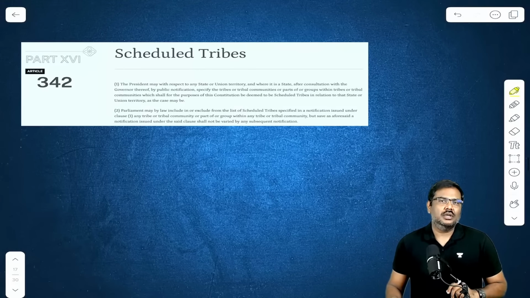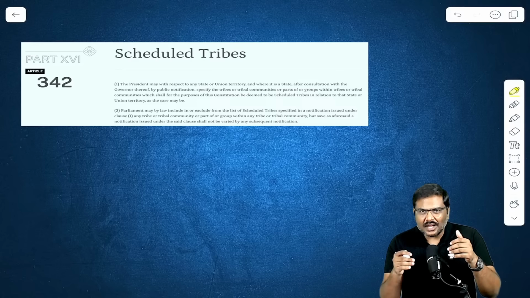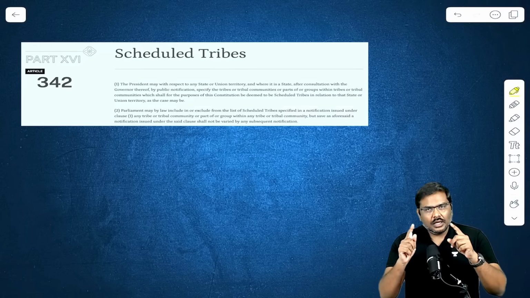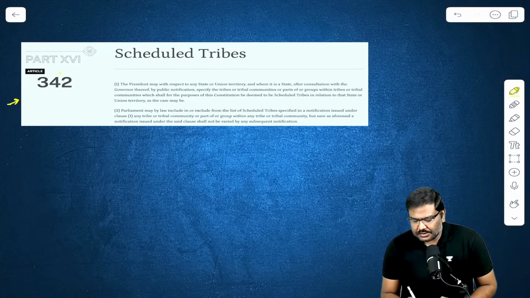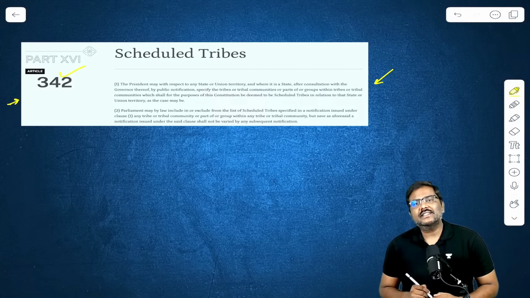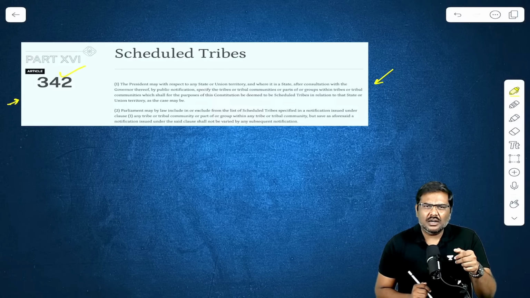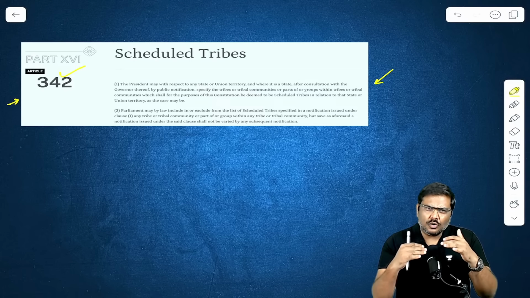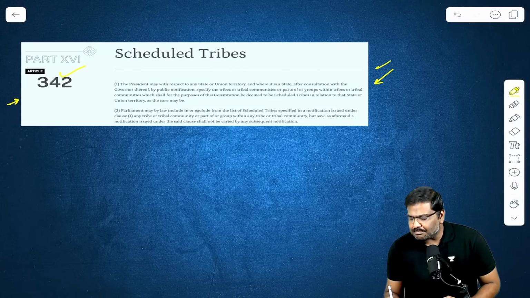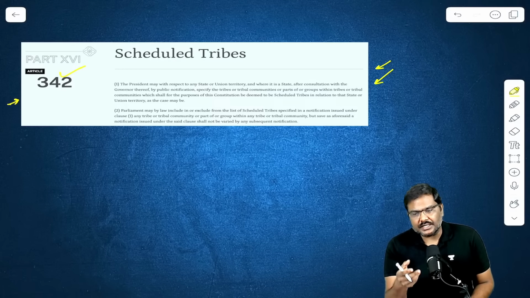First and foremost, who will recognize the scheduled tribes in India? Right? Who has the authority? Is it the state government or the Union or the Parliament for that matter? Remember this particular article, Article 342, which talks about scheduled tribes, basically states that it is the President of India. First and foremost, Parliament will have the power to basically add more groups into scheduled tribes, remove, etc. The Parliament has the power to do all of this. But how is it done? What is the process? Can be asked.